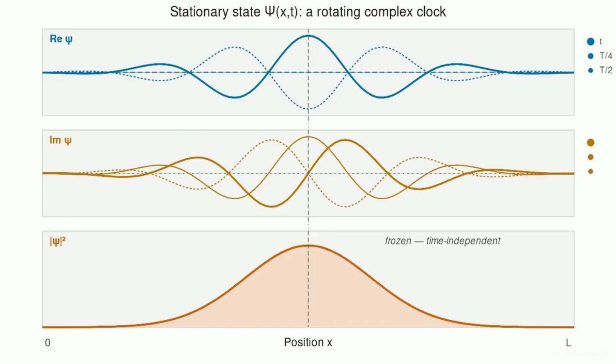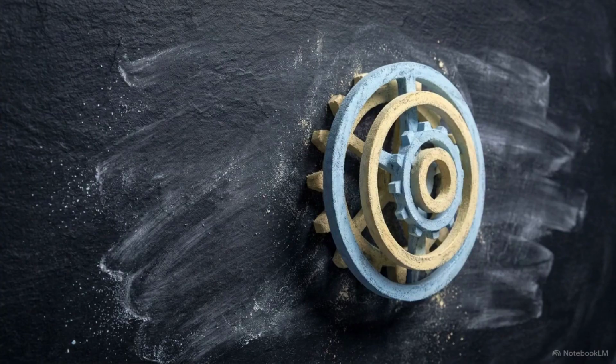Looking closely at this graph, the top panel tracks the real part of the wave function as time advances. It oscillates wildly between positive and negative values. Simultaneously, the middle panel plots the imaginary part, oscillating exactly 90 degrees out of phase. Together, they operate as a complex clock, constantly dynamic, mapping a continuous rotation through mathematical space.